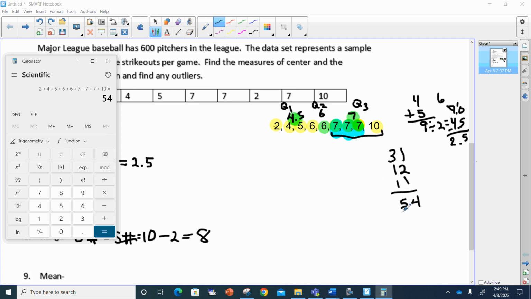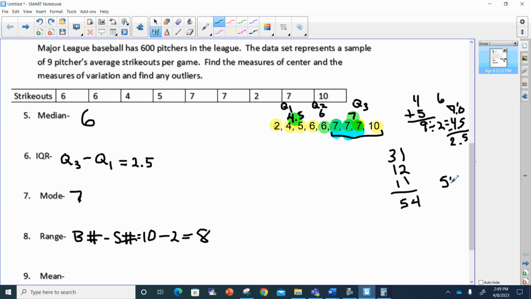Yep, it equals 54. Now I have to divide it by the number of numbers, which was 9. And 54 divided by 9 gives me 6. So the mean is 6.